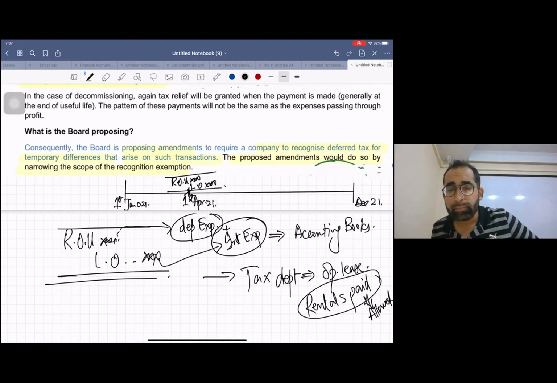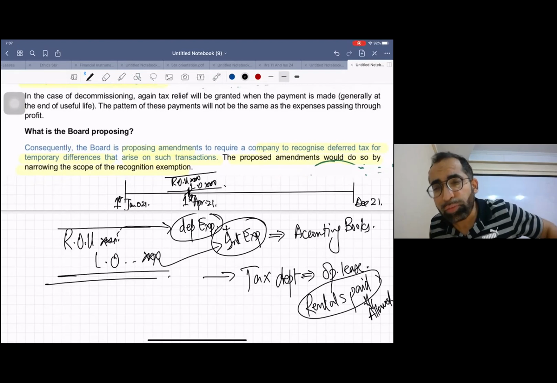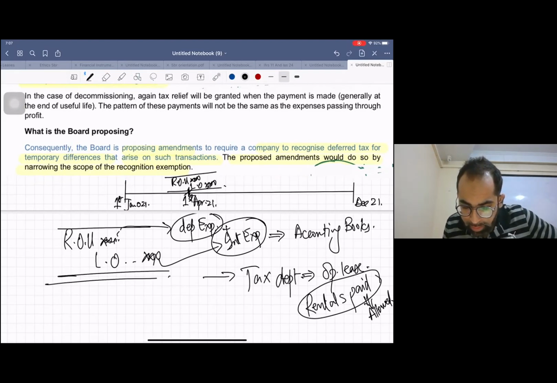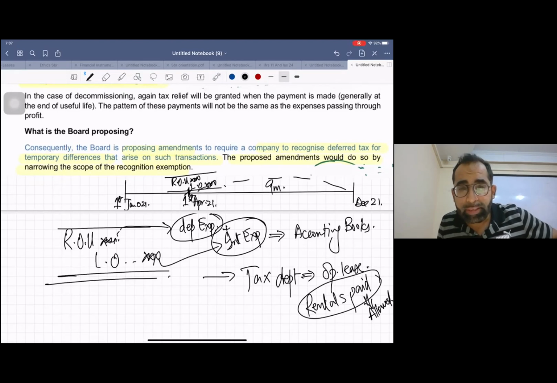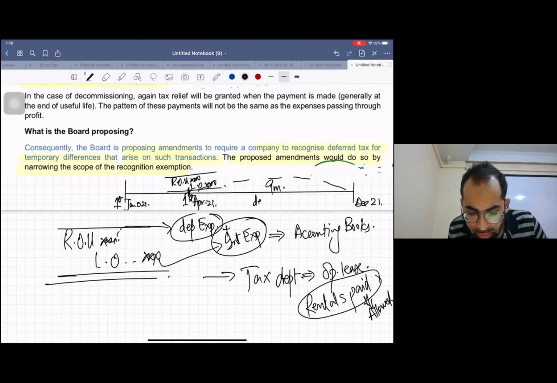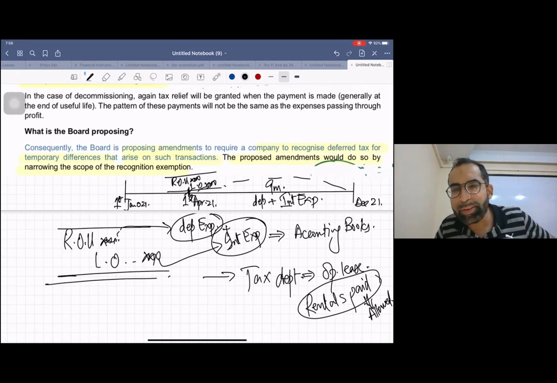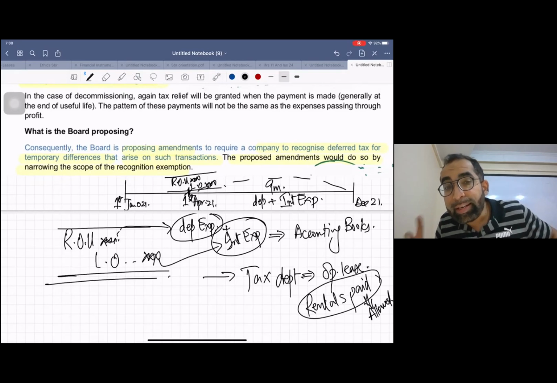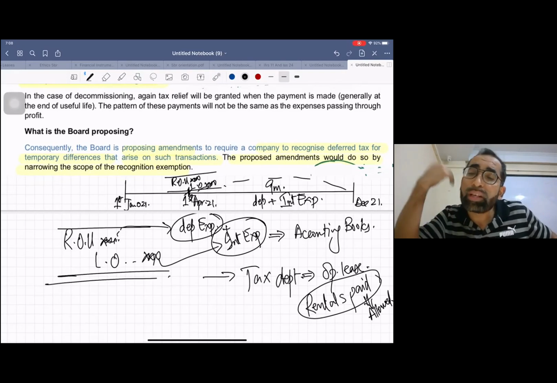Now just use your brain. When you have taken the asset on lease on 1st April 21, you have used this asset for the first 9 months of this accounting period, April to December. So obviously you need to book depreciation plus interest expense in the accounting books for these 9 months, right? But let us say you are paying rentals one year in arrears. There is a possibility you pay rentals one year in arrears.